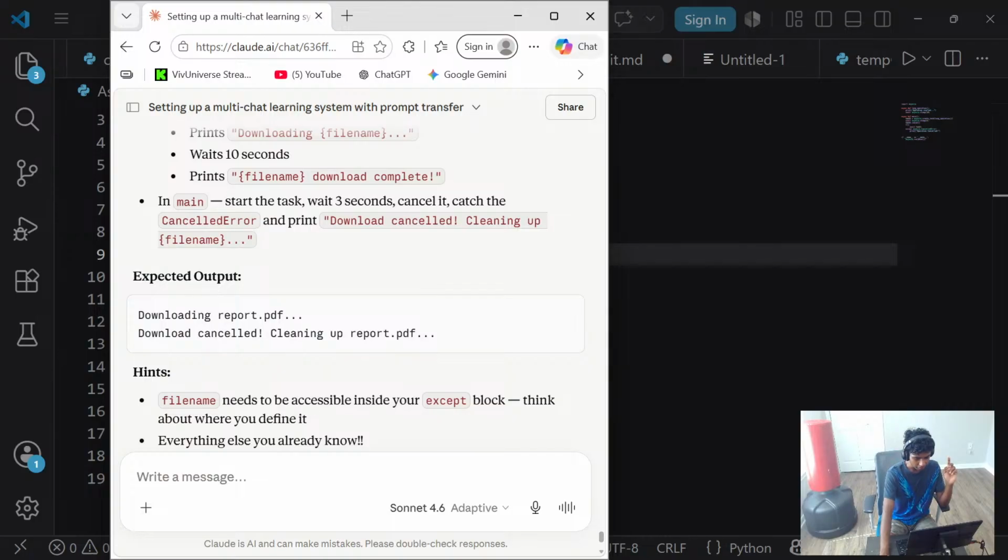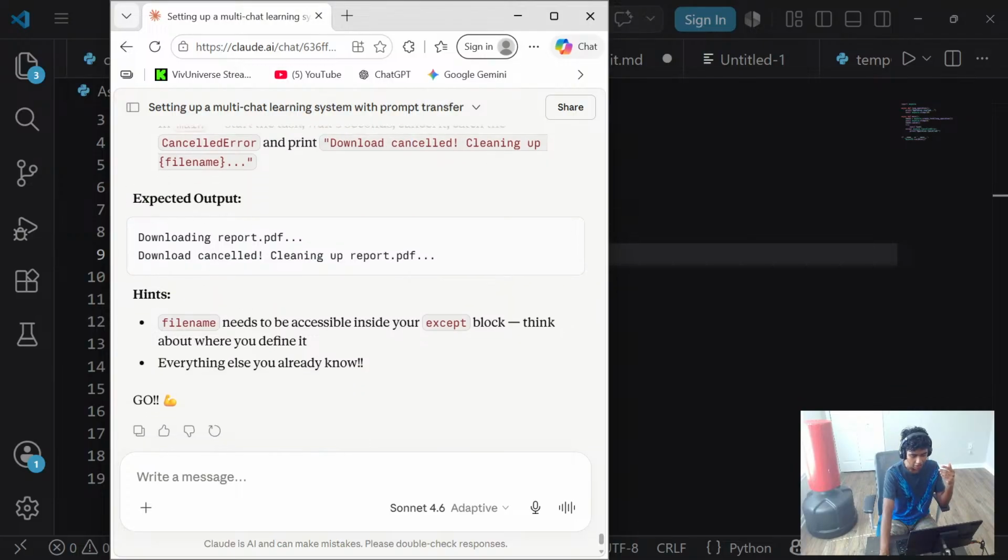That said, in the main function, start the task, wait 3 seconds, cancel it, catch the CancelledError, and print download cancel, cleaning up the file name. Expected output: downloading report.pdf, download cancel, cleaning up the report.pdf.